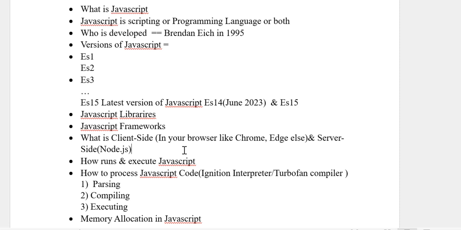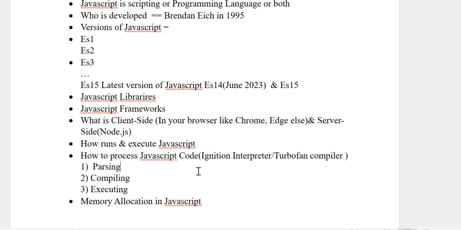How does JavaScript run on the browser or client side? So how does JavaScript run and execute? We discussed in the definition that JavaScript runs on both client side and server side. Once you have written the JavaScript code and you have an HTML page, and you have saved that JavaScript in the HTML, in the script tag, and then you open that HTML, it will execute. Node.js is a different thing, so we can discuss that later.